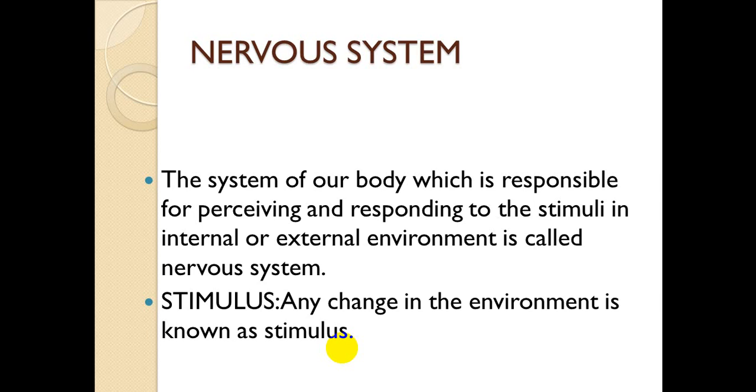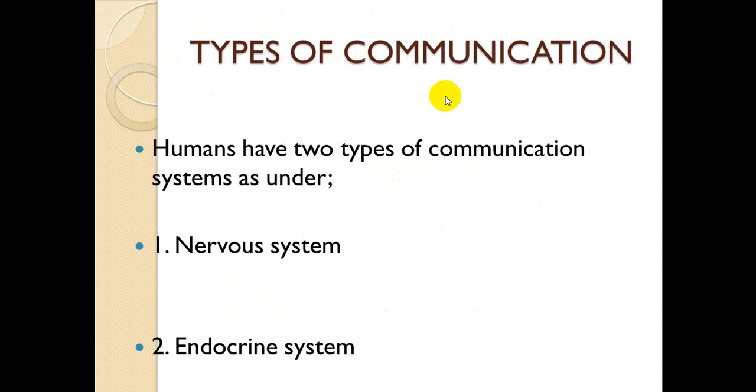So when a change comes in the environment, that is called a stimulus. Perceiving this stimulus, integrating it, processing it, and then responding to it is the function of the nervous system.